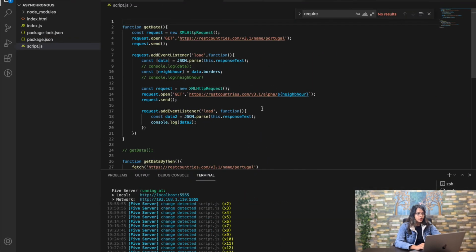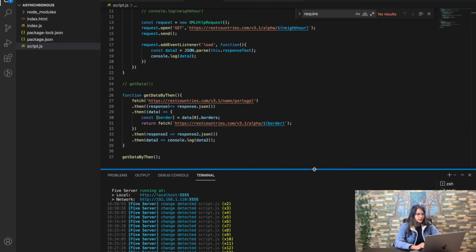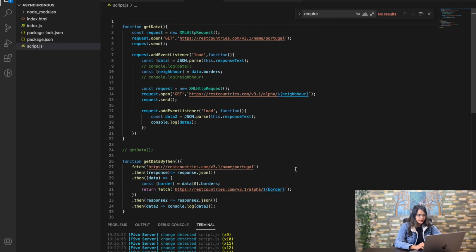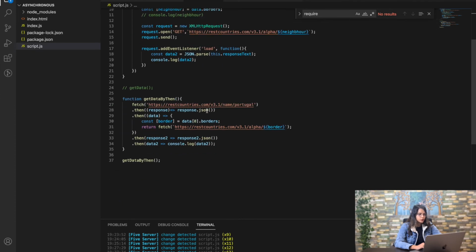Okay, so now can you see the difference? I did not comment this code because I wanted you guys to see what is the difference. See this long code and this callback hell, and this is a much simpler code in which you can understand what exactly is happening. Fine. Now, apart from then, a very famous method of handling the promises is using async and await.